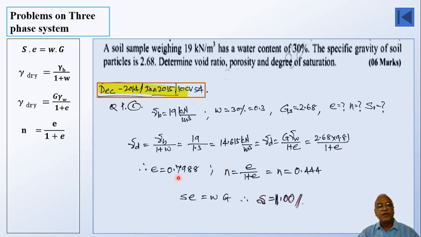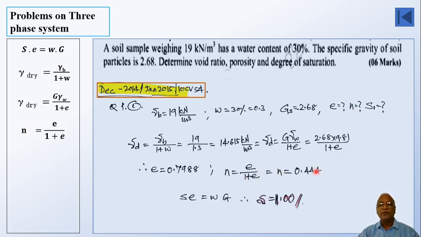Hence, if you want to put void ratio in terms of percentage, it will be 79.88%. Otherwise, the plain value will be in fraction form, that is 0.7988. Porosity, they have asked porosity. Porosity is given by e divided by 1 plus e. I'll put that equation.